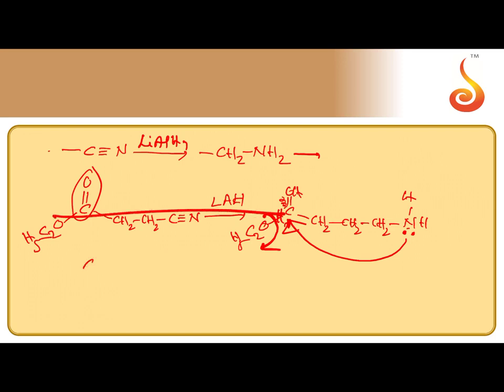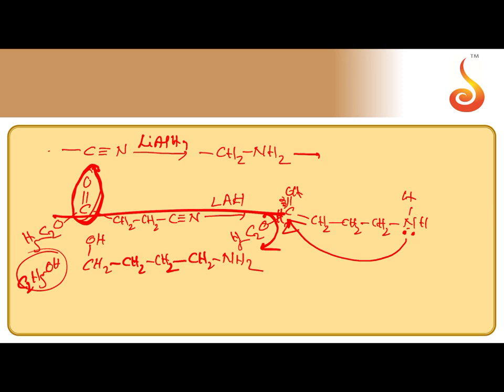The COOC2H5 ester undergoes reduction with LiAlH4, so the carbonyl group becomes CH2OH, and C2H5O becomes C2H5OH. After that, CH2CH2CN becomes CH2NH2, so in the same compound OH is there and NH2 is there.